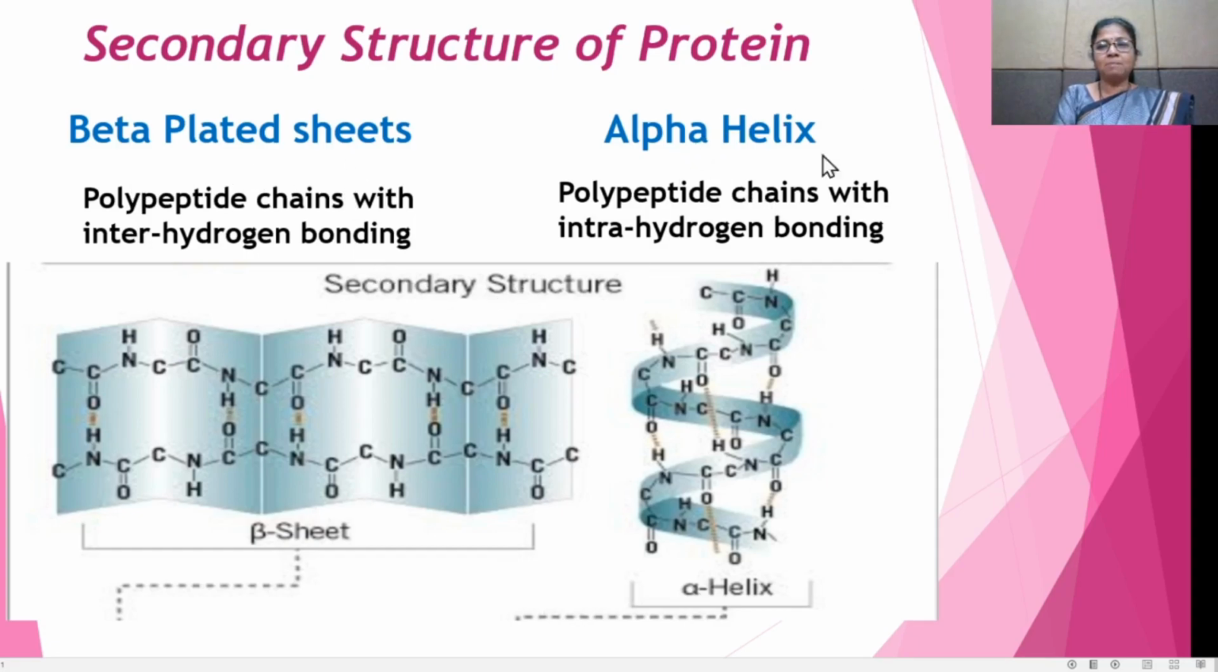And in the alpha helix structure, the polypeptide chain is linked by intra hydrogen bonding, and it forms the alpha helix structure. Intra hydrogen bonding means the hydrogen bonding takes place within the one polypeptide chain, and therefore it forms the helix-like structure.